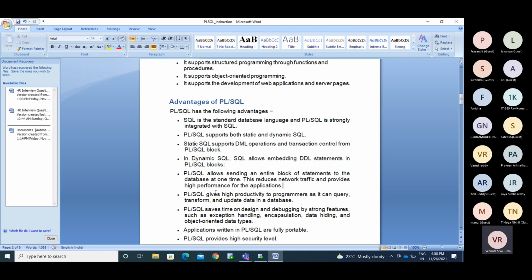PLSQL gives high productivity to programmers. It can query, transform, and update the data in the database. While performing anything, if I need to run 5 queries or perform 5 tasks, and each task takes about 1 minute, you will check whether the task is completed or not, then start the second command, then the third command.